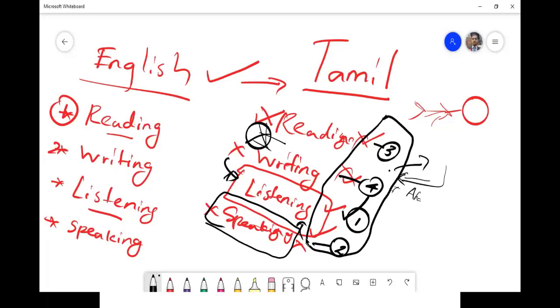In those countries, people were speaking Arabic and English, so they kept on listening and started to speak. Our people also, think of a bus driver or bus conductor, they are not very learned people, but they speak very good Sinhala. Why? They go to Colombo often, so they listen and started to speak. If you give them a paper and ask them to read Sinhala, they won't be able to do that. So if you want to develop English, first thing, listen. That's what I am coming to say.